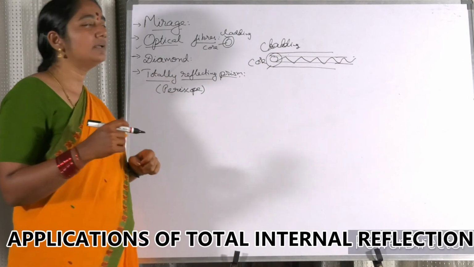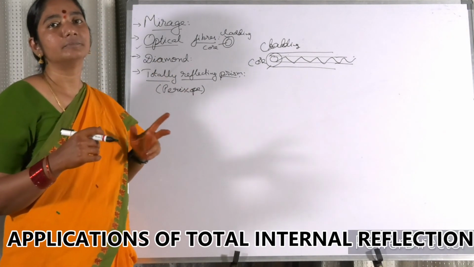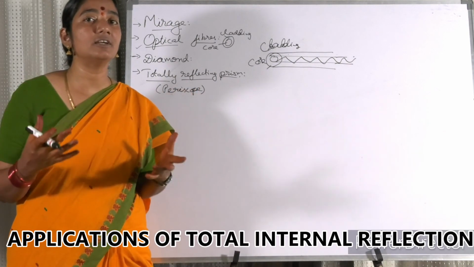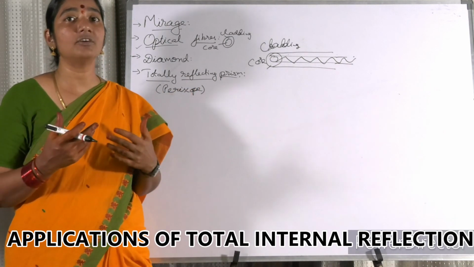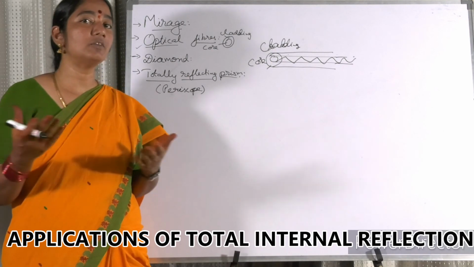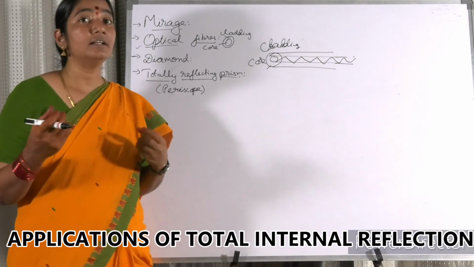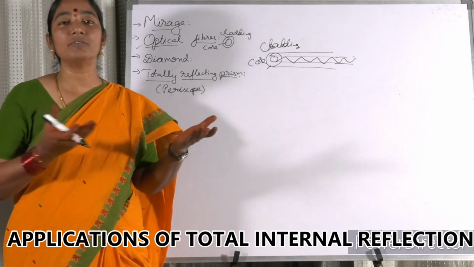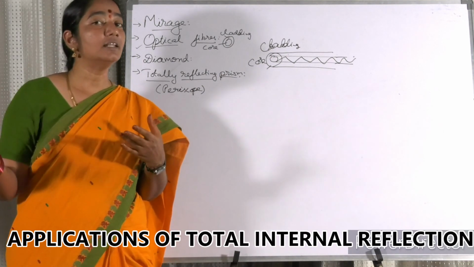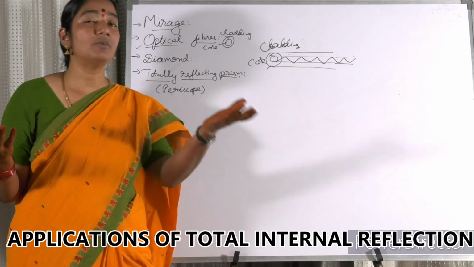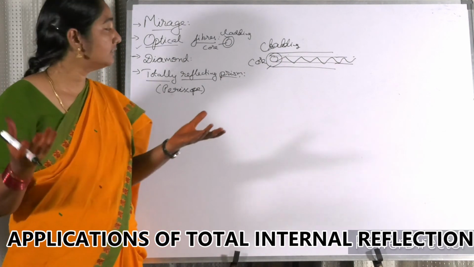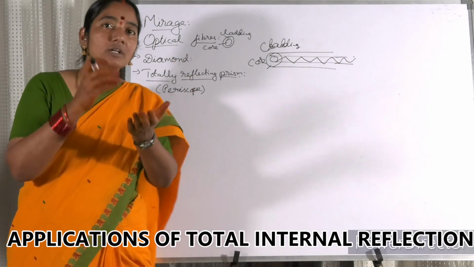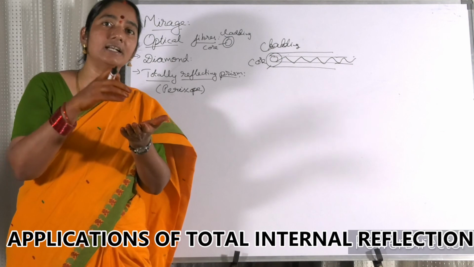Now the next example, let us see the example of a diamond. My dear friends, the diamond is the costliest thing on this planet, the hardest thing on the planet. You cannot cut a diamond with anything but another diamond. If you take a white stone and a diamond, both seem to be white. But once you take them to a dark room, the diamond can glitter, but the white stone cannot. The difference is due to the total internal reflection that takes place inside a diamond.